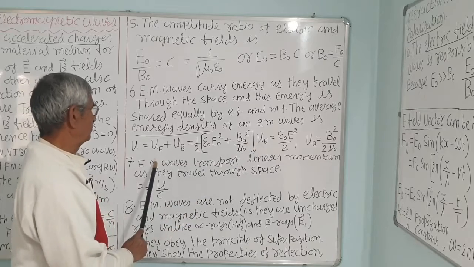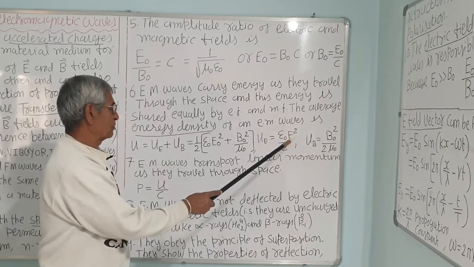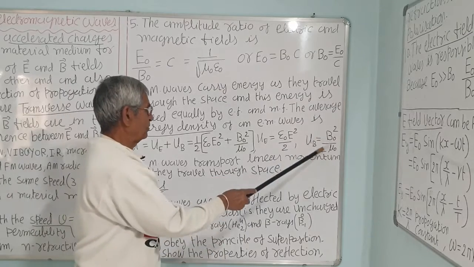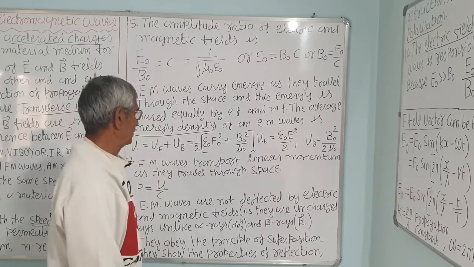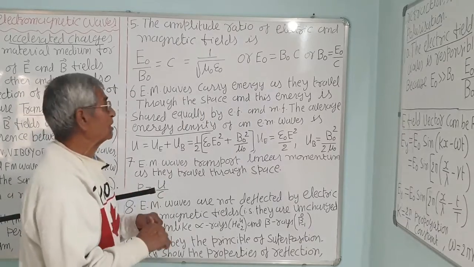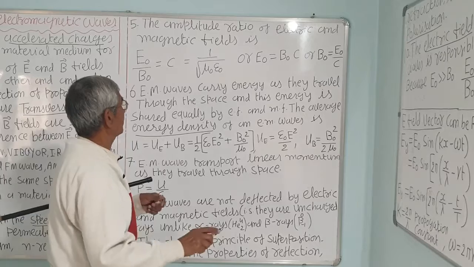UE is equal to epsilon 0 E0 square upon 2 and UB is equal to B0 square upon 2 mu 0. Correct?